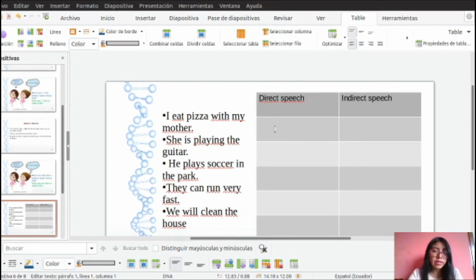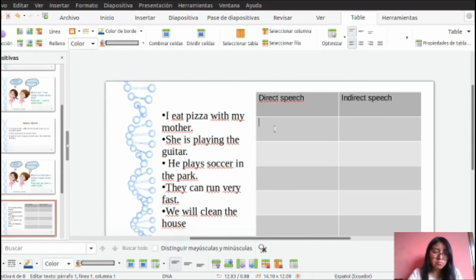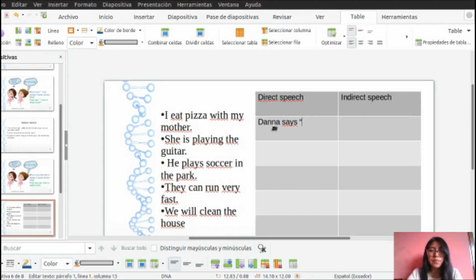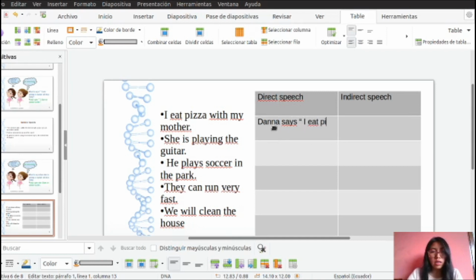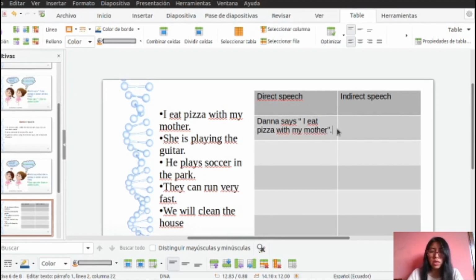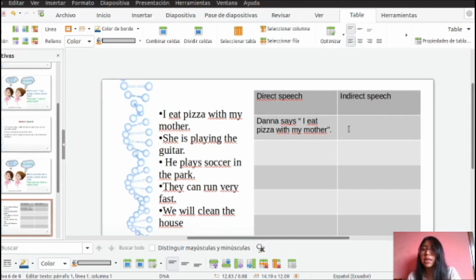For example, Dana says, quotation, because it's direct speech, "I eat pizza with my mother." Okay? Quotation marks and point. Yeah, I am going to say the same in indirect speech.